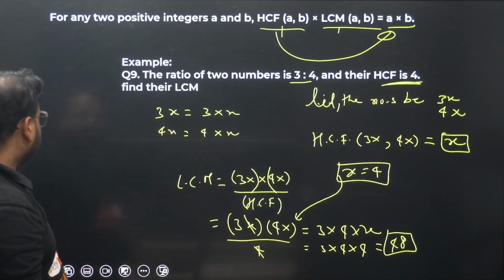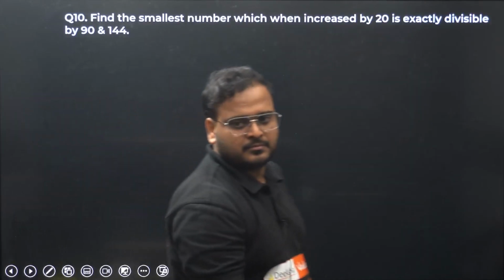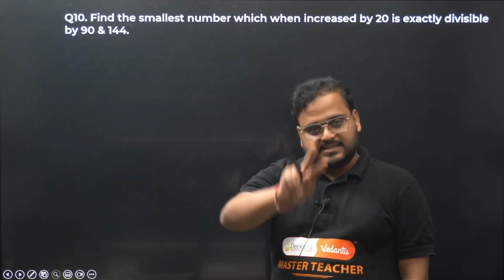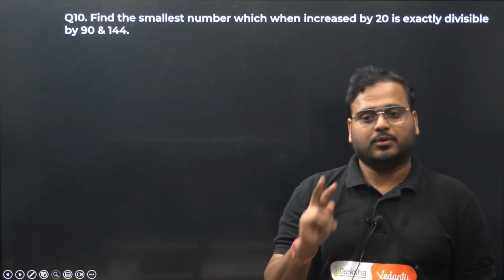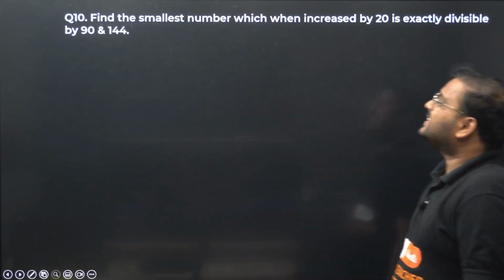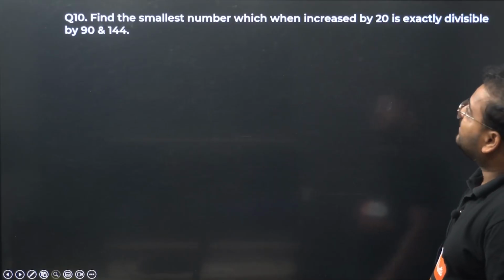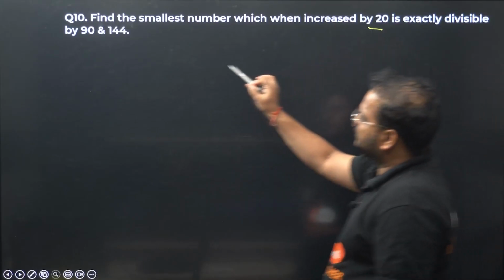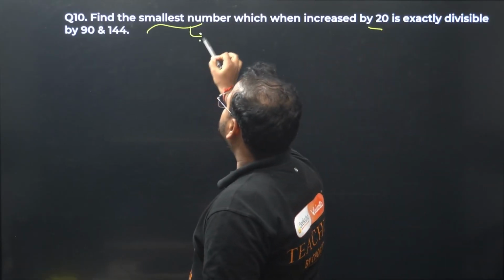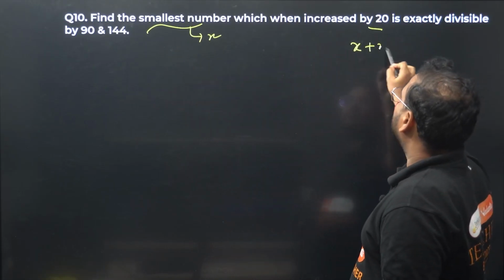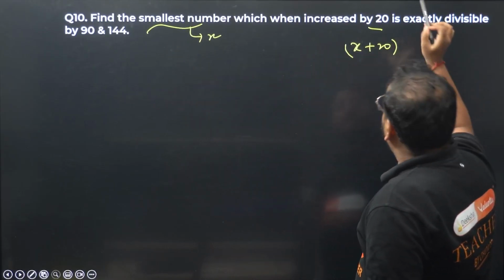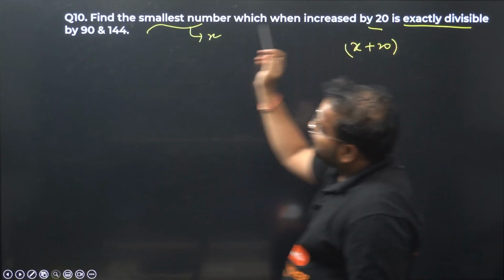Question number 10 now. 9 was very simple. Right? The property is HCF times LCM is equal to the product of the given two numbers. Find the smallest number which when increased by 20, smallest number, assume it to be x, life becomes simple. Increase by 20 is exactly divisible by these two numbers.